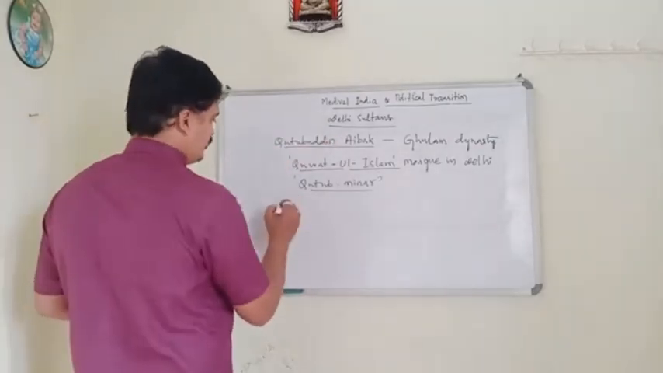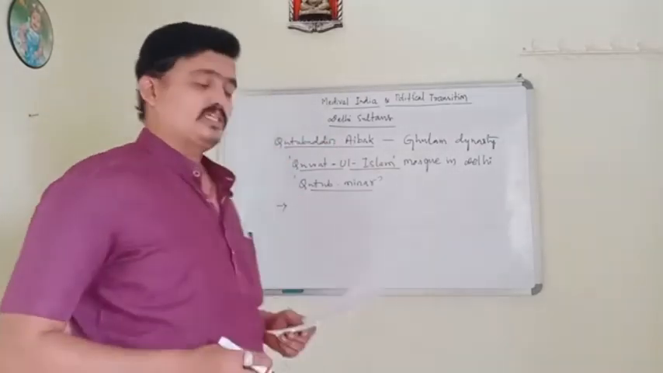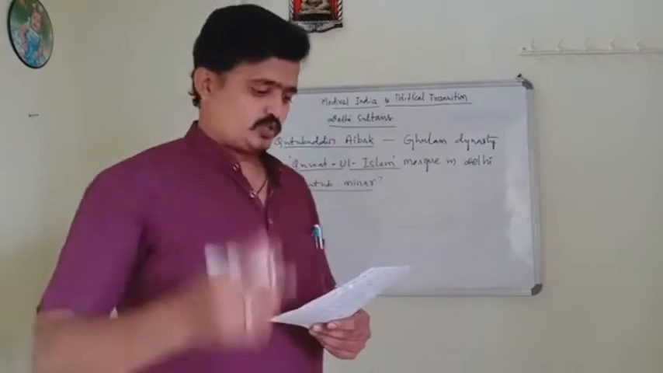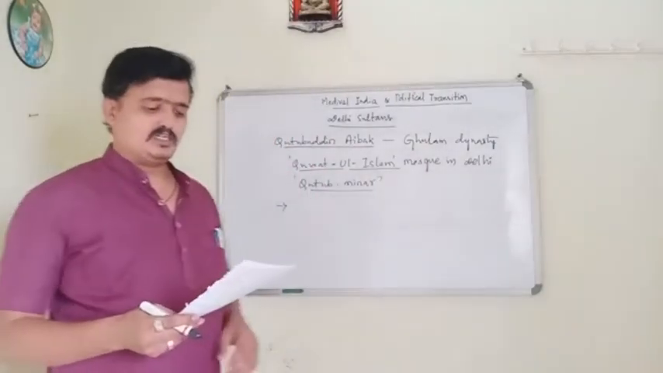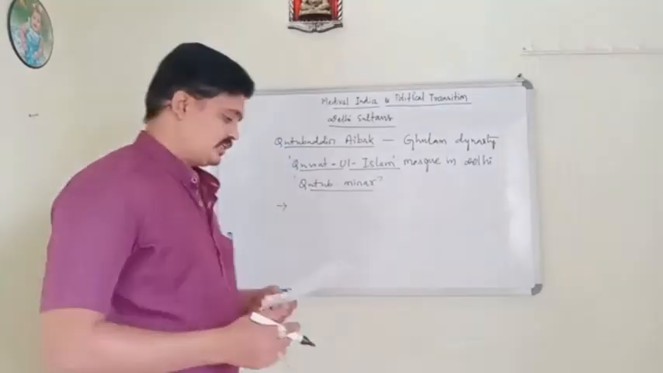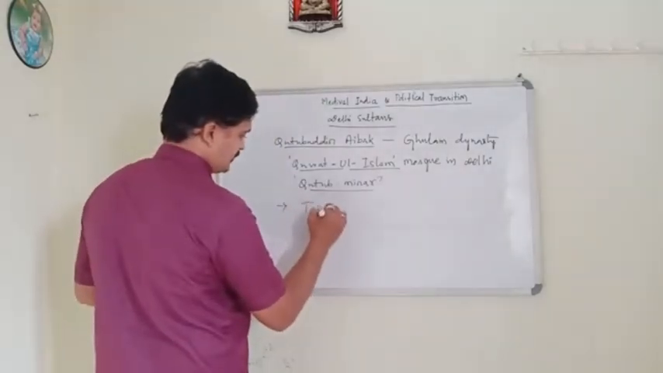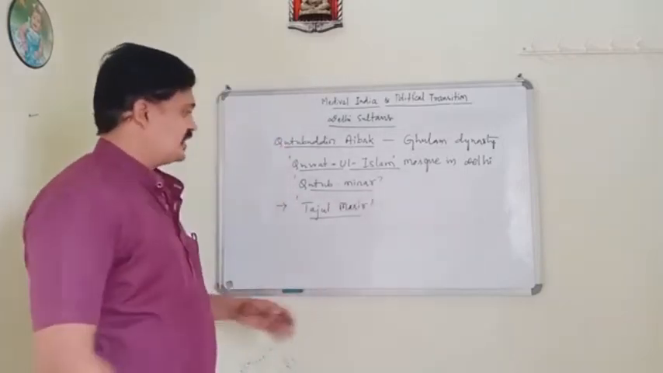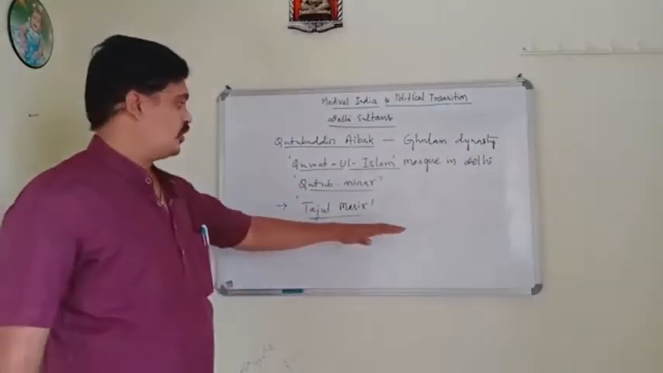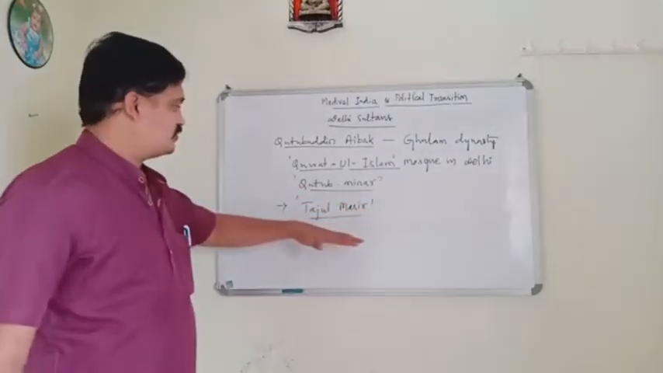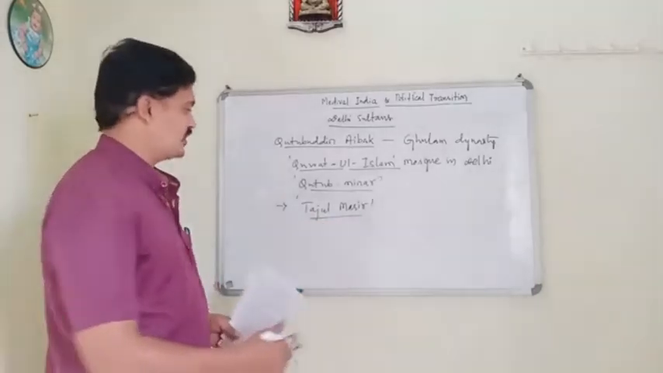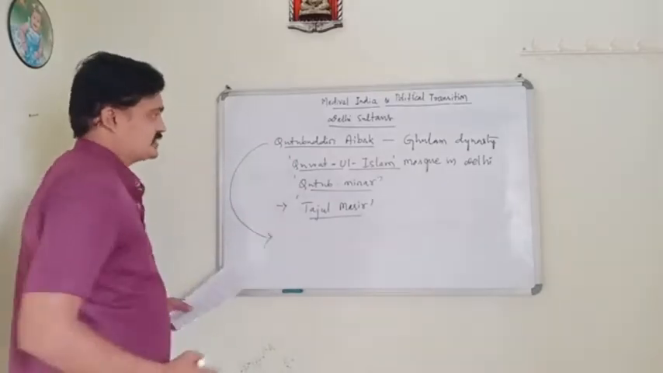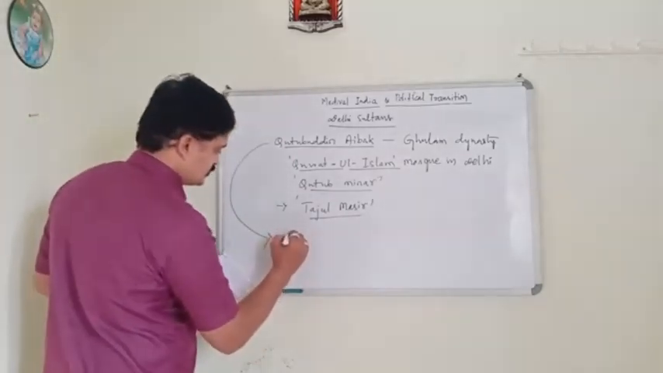And also he patronized many scholars in his court, such as Nizami and Fakhr-i Mudabbir. And also the work called Tajul Masir. Which one? Tajul Masir. This work gives information on Aibak. So if you want to know about Qutbuddin Aibak, we have to read this work, Tajul Masir.